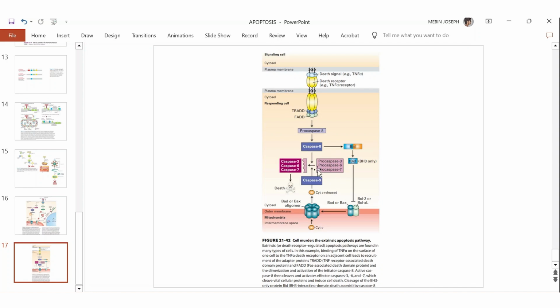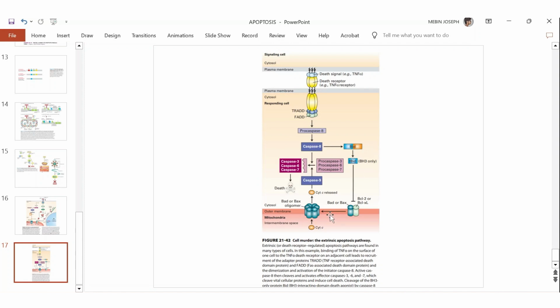And since you can see so many caspases are involved in this pathway, it is also known as caspase dependent extrinsic pathway. Clear. So intrinsic pathway was called mitochondrial mediated pathway. In this pathway, so many caspases are involved, and also a receptor is involved, the death receptor. So another name of extrinsic pathway is death receptor mediated pathway.